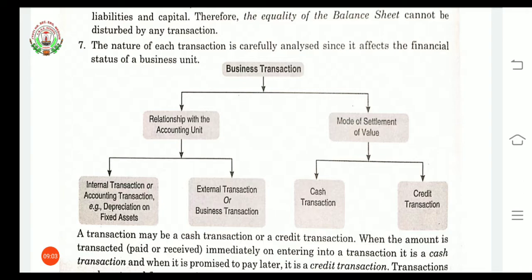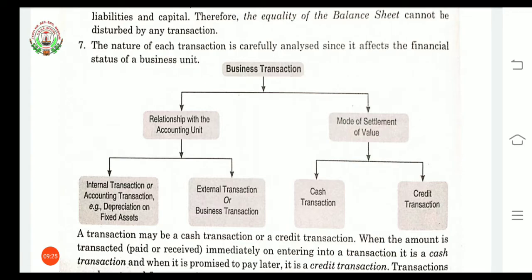Internal transaction or accounting transaction means that no second party is involved; that particular transaction will be considered an internal transaction. An external transaction is one between a business entity and a second party.